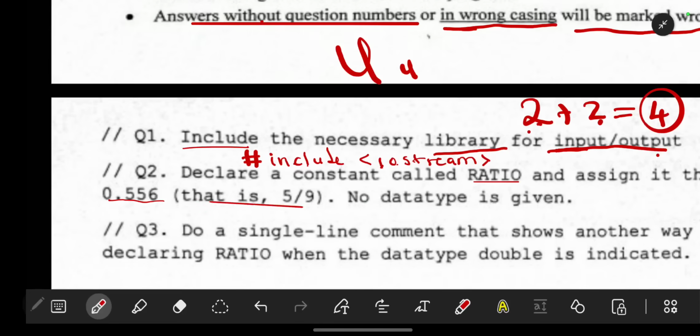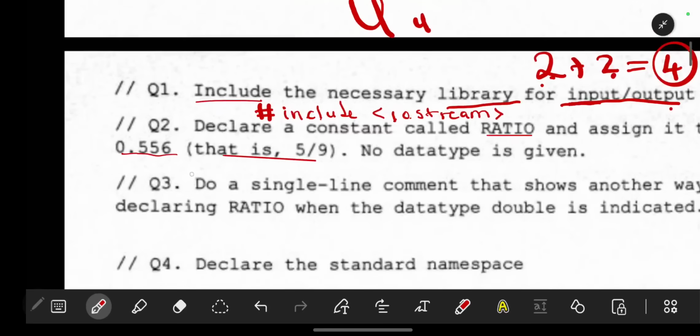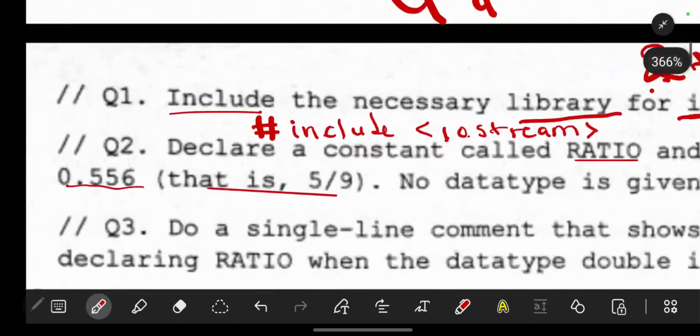So already when they tell you that no data type is given, remember the data types: we have string, we have double, we have float, we have integer. Looking at this, it is not an integer, it can be used for double, but they have said no data type is given.